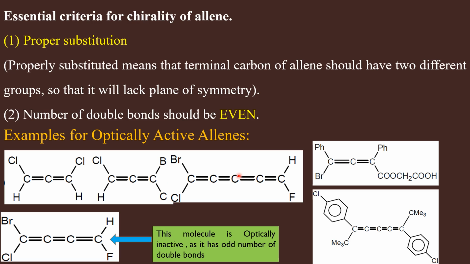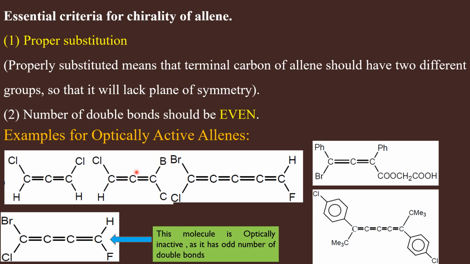So for an allene to be chiral, two conditions should be fulfilled. One is the groups at the two ends should be different. Number two is there should be an even number of cumulated double bonds. So look at this molecule, it has two cumulated double bonds, and the two groups at the two ends are also different. So this is chiral.